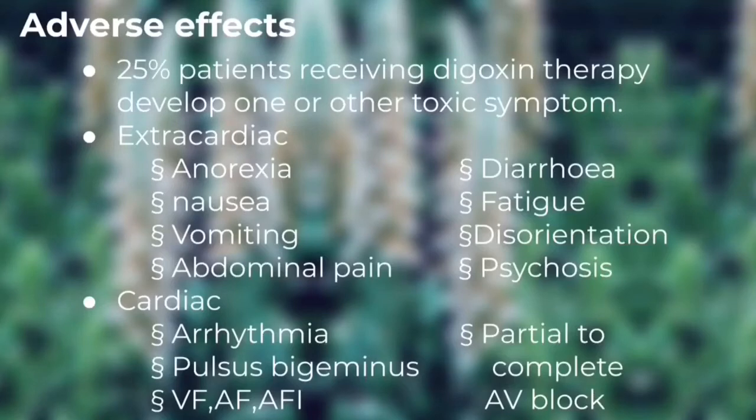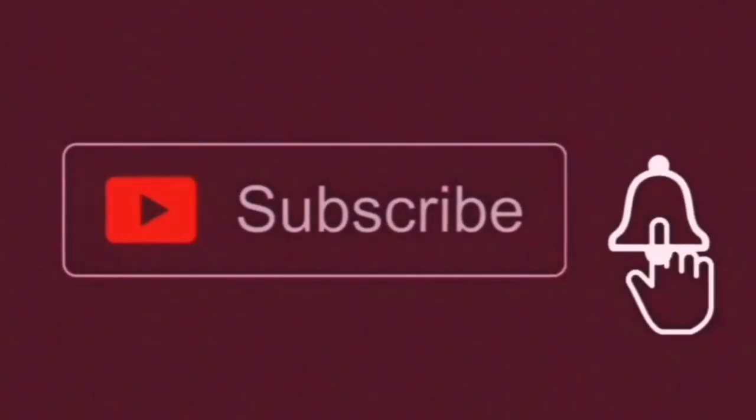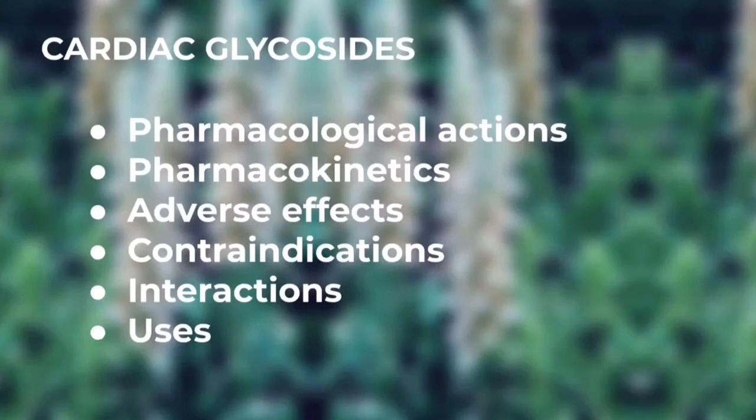And partial to complete AV block. If the person has partial AV block, it will be converted into complete AV block. And the next are VF, ventricular fibrillation; AF, atrial fibrillation; and AFI, atrial flutter. These are the adverse effects. So we completed adverse effects.